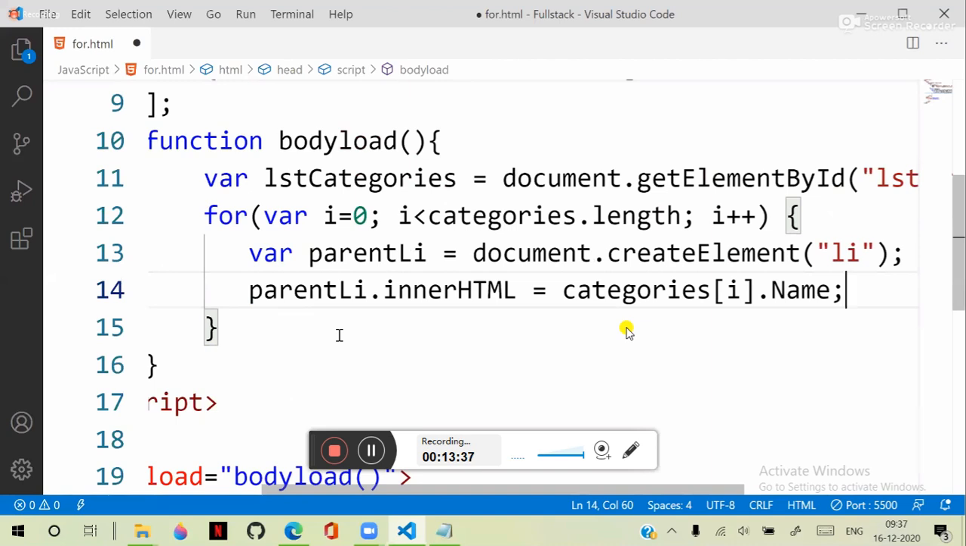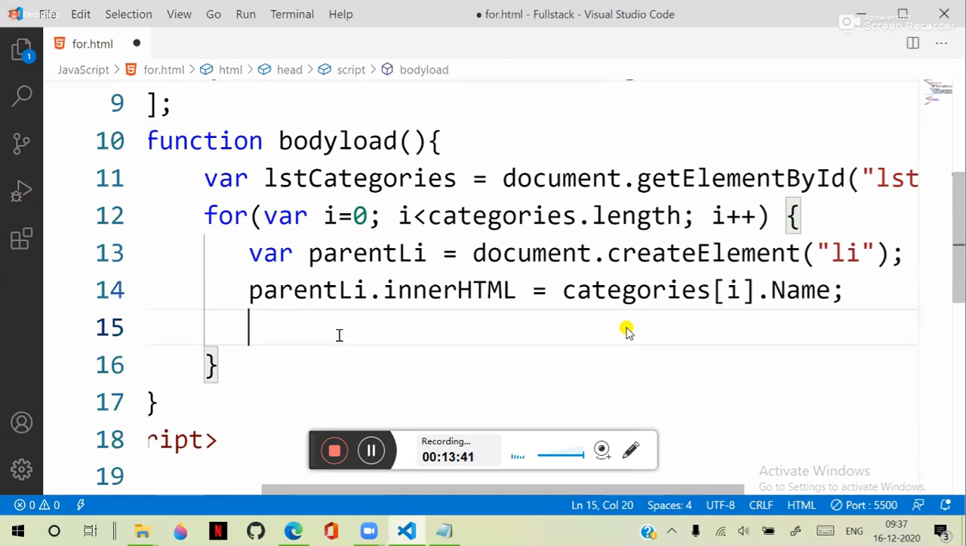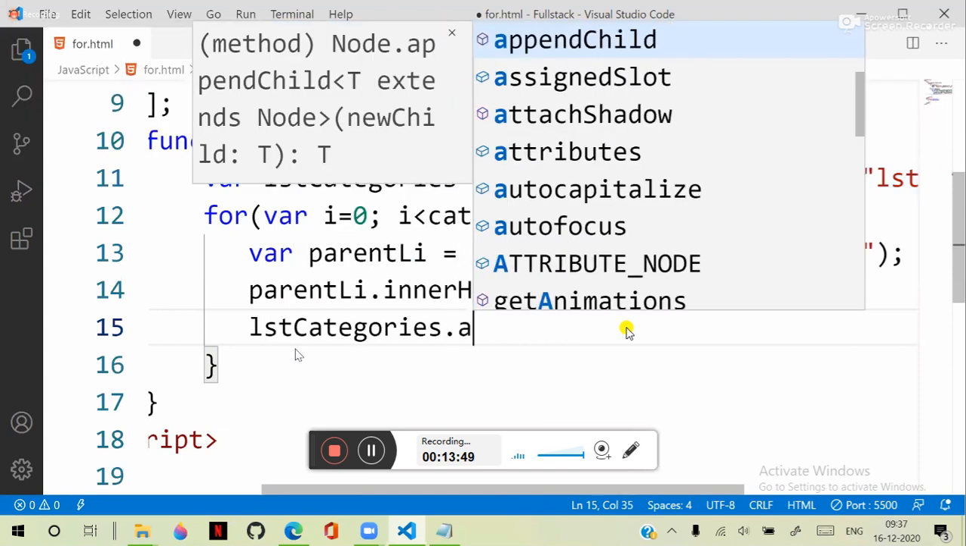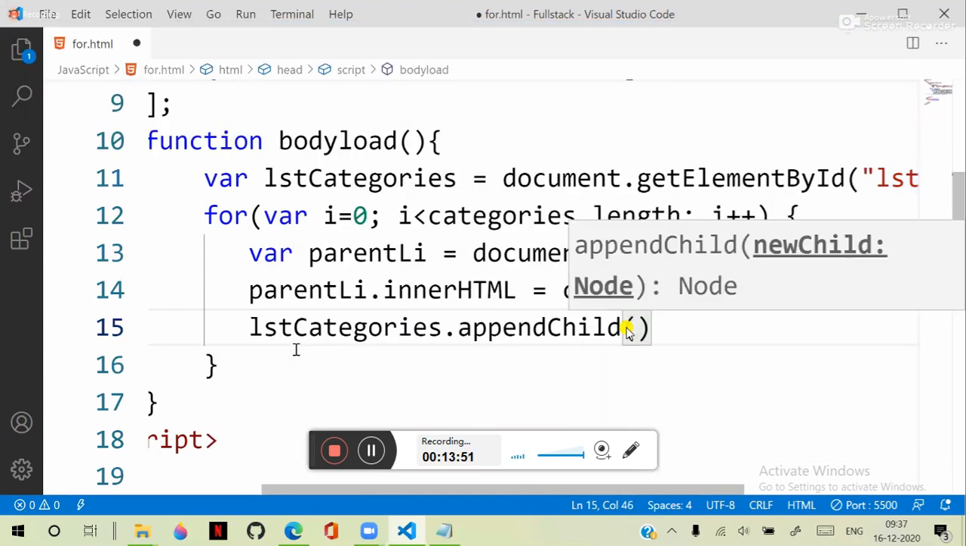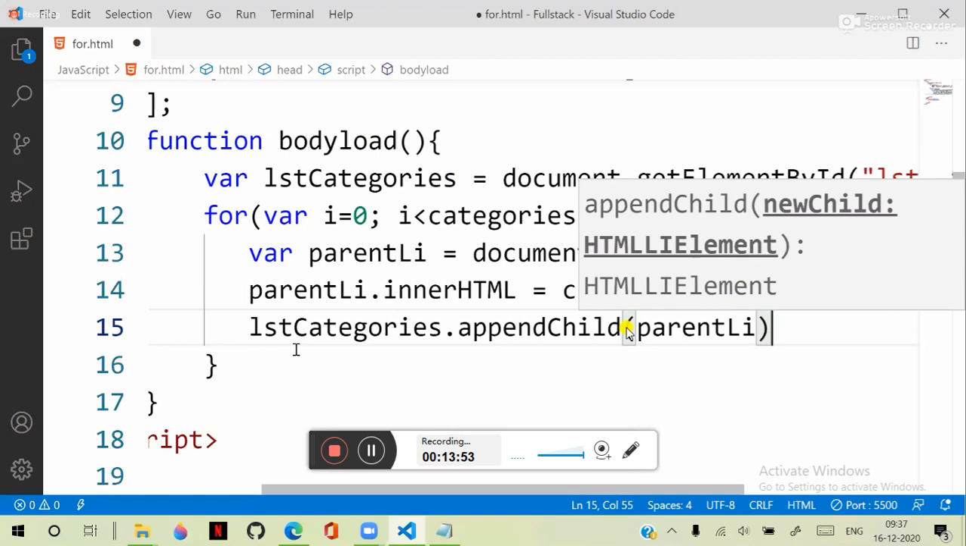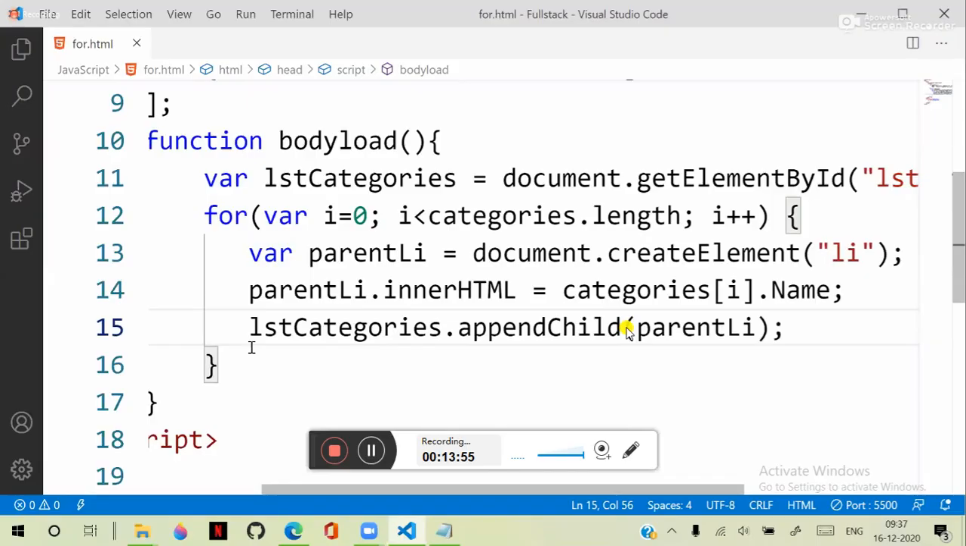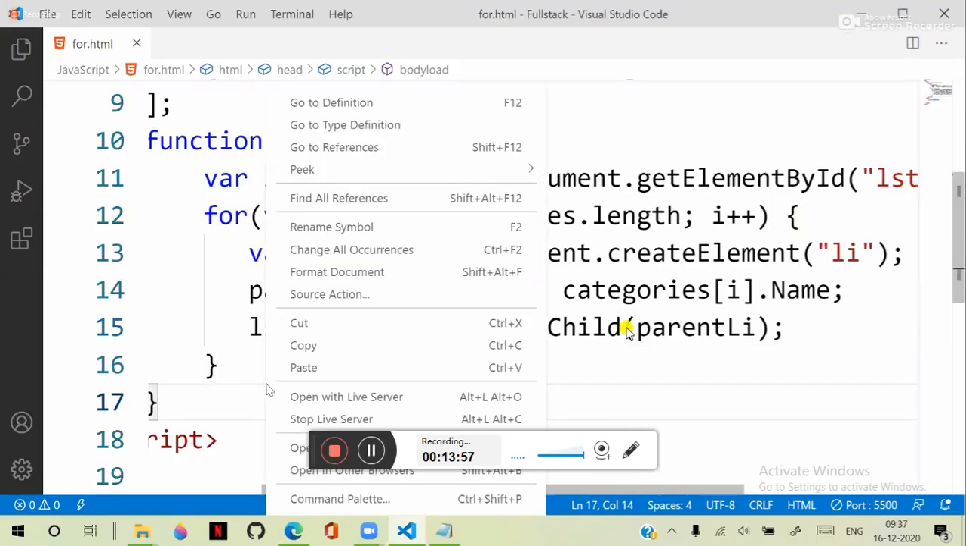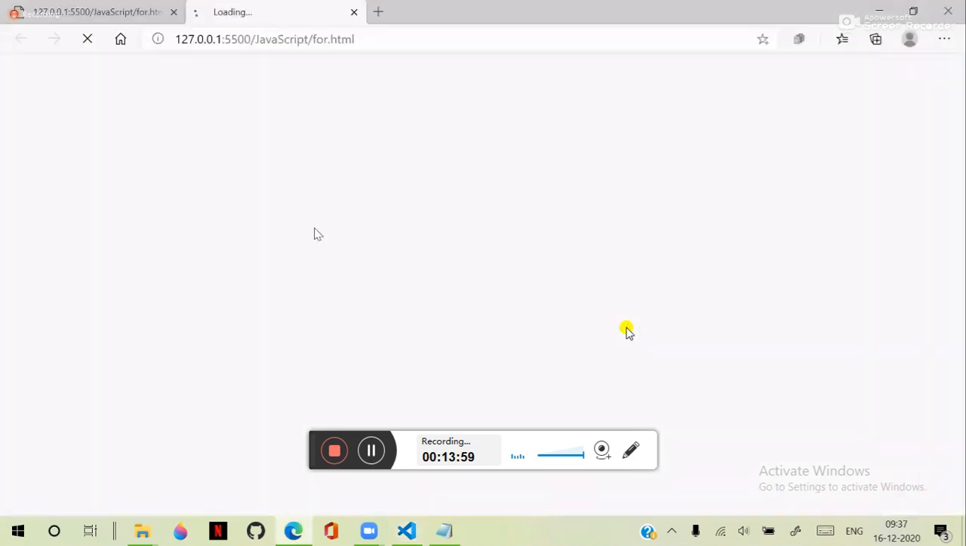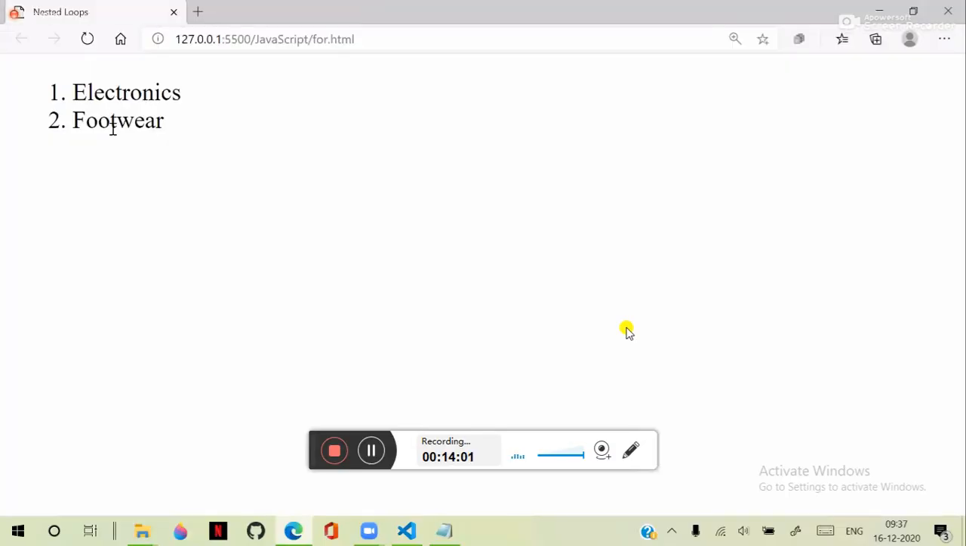Okay, now this must be added. The parent list item must be added into lstCategories. So lstCategories.appendChild, we have to add parentLi. The parent list item must be added. Now you can see that this is going to add the parent items, electronics and footwear.